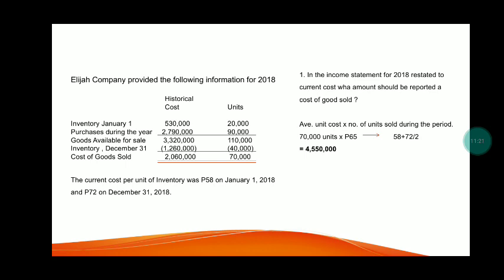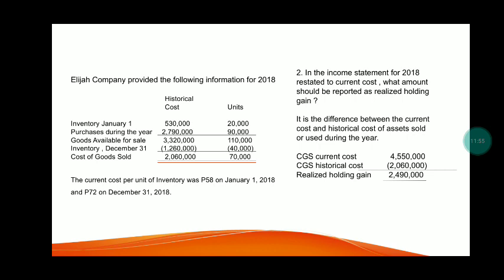So, 70,000 units times 65, which is the current cost per unit of inventory of 58 on January 1, 2018 plus 72 on December 31, 2018, divided by 2, equal to 65. So 70,000 units times 65 is 4,550,000.